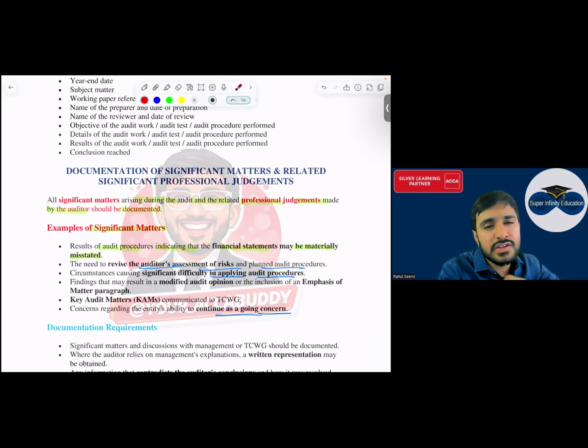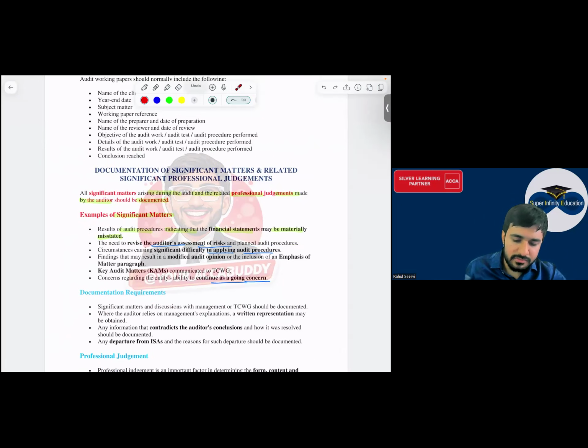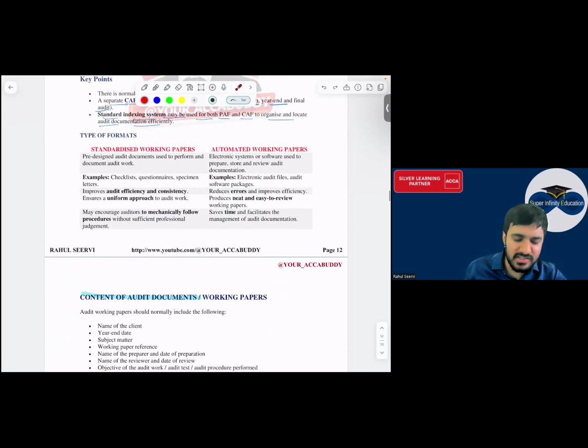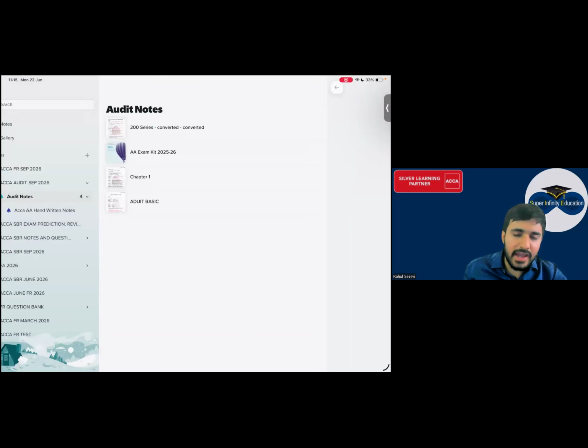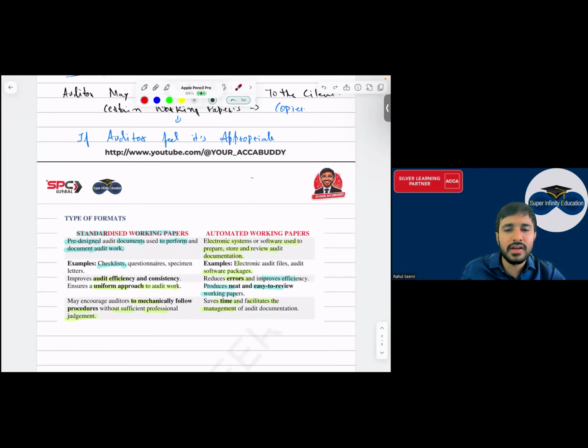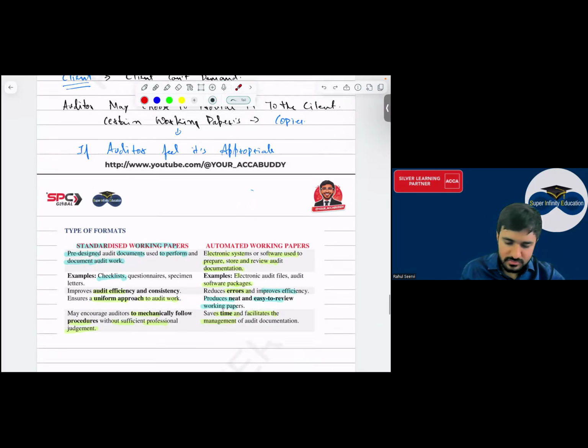There are risk of material misstatement is more. Sir, going concern issue is that the company will not be able to do the business. So I'm not able to apply the audit procedures. I'm facing difficulty. All these are the problems, yes, sir. Where judgment is involved and material misstatements are high. Yes. Clear हुआ है? This also we have to document, simple, nothing. High areas which are there, उनको भी document करना है. Simple.